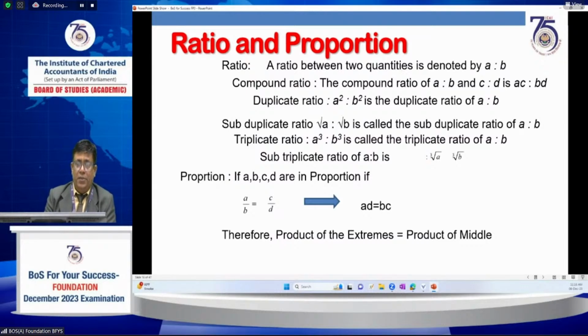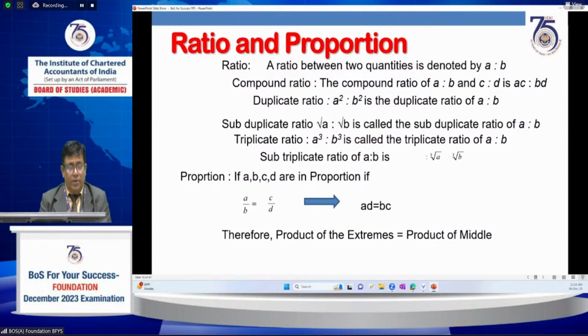What is ratio? The ratio between two quantities is denoted by A is to B. Here A is the antecedent and B is the consequent. The compound ratio of A is to B and C is to D is AC is to BD.